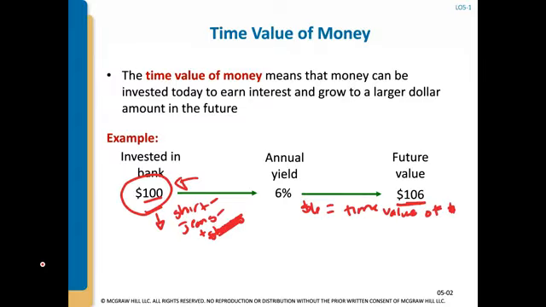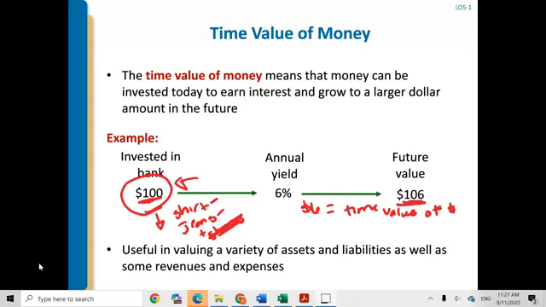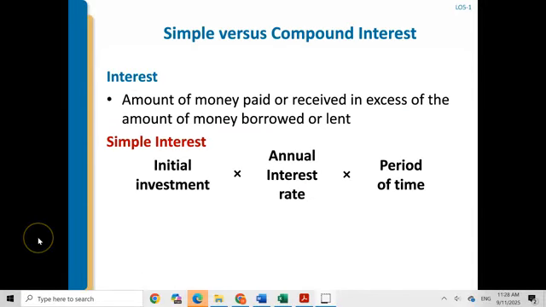The time value of money is the difference between the dollars that you have now and the dollars you have in the future because of the interest earned. We use the time value of money concept in accounting as well as finance, and it's used in a variety of ways when we deal with assets and liabilities and revenue and expenses, which we'll get to in intermediate part 2. Let's talk about simple versus compounding interest.